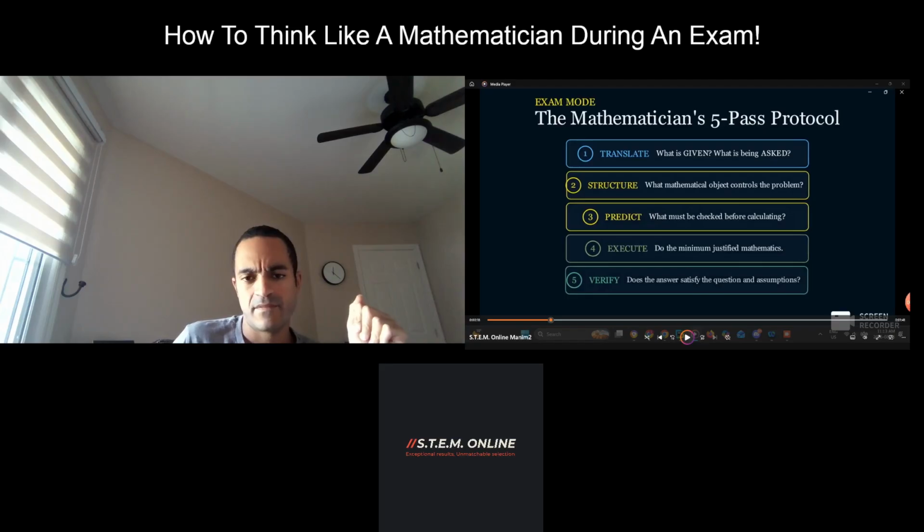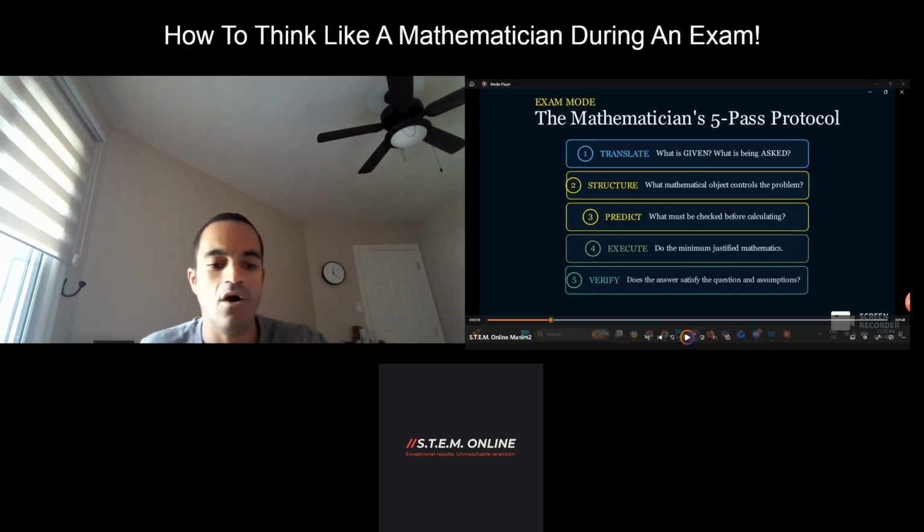Especially in a logical problem, and most math problems are logical, you want to make sure that your reasoning is organized, that your problem solving method is organized, like the way I have it. Then you can proceed to calculating.